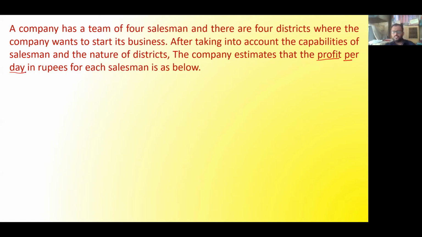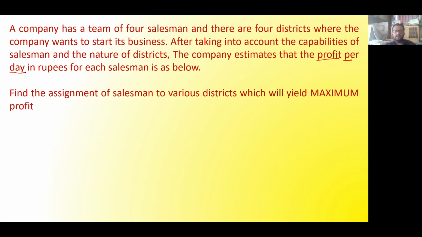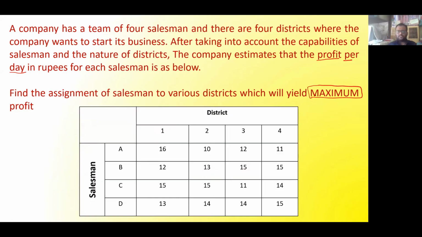So here it is quite logical. As it is profit, no firm will try to minimize the profit. Every firm will try to maximize the profit or maximize the sales. So by reading the last line, we have to solve this assignment problem for maximization of the profit. Here it is also written, find the assignment of salesmen to various districts which will yield maximum profit. This is the matrix which is given.